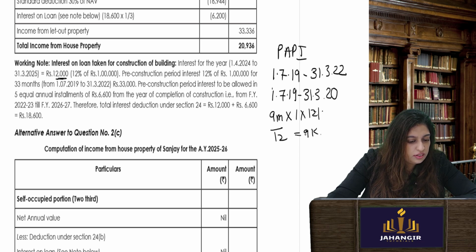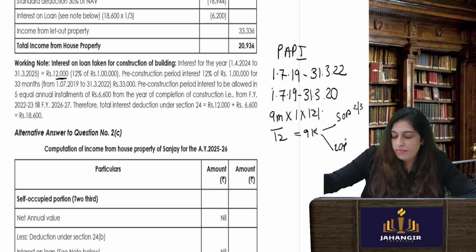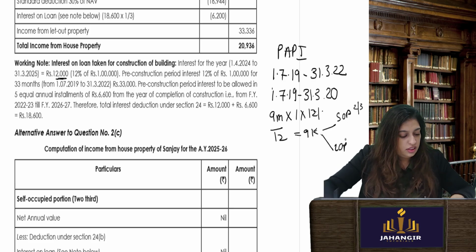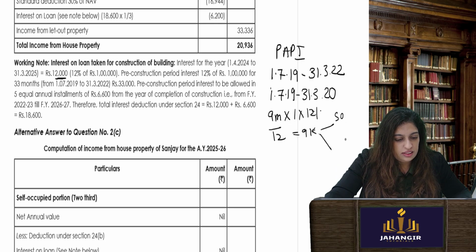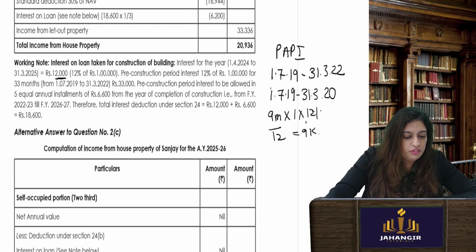Now, pre-acquisition period interest is 9,000, of which SOP will be 2/3, 1/3 is LOP. Let's take this first. Let's do this full period.